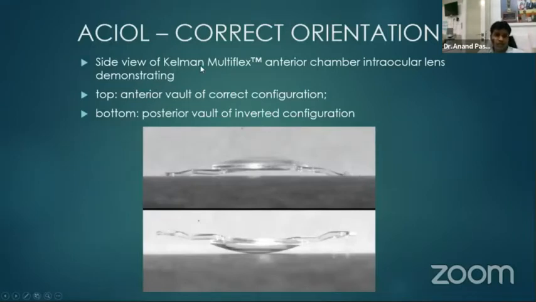The side view of the Kelman's multiflex anterior chamber IOL. The top view is the correct orientation, so that the AC IOL has a vault anteriorly, and the lower one is the orientation in a flipped IOL. And this causes complications associated with raised IOPs, synechiae, and all other problems.